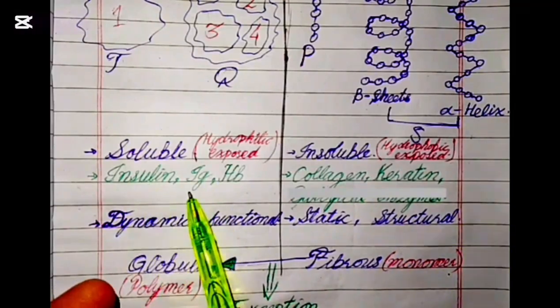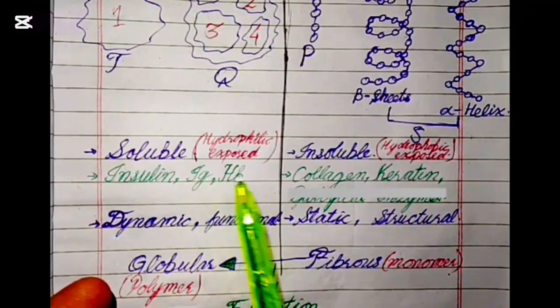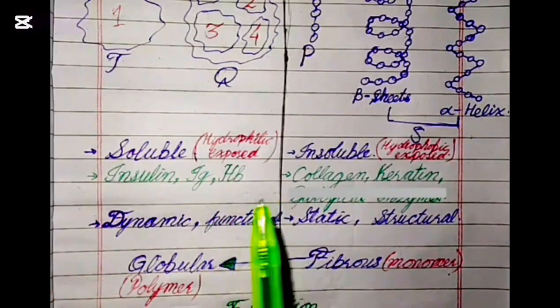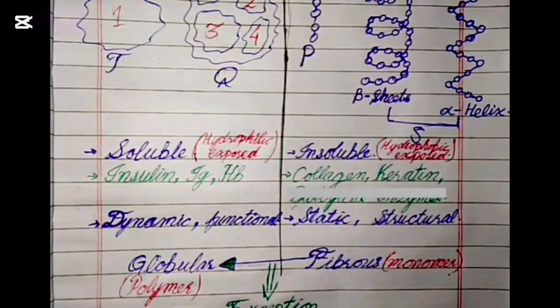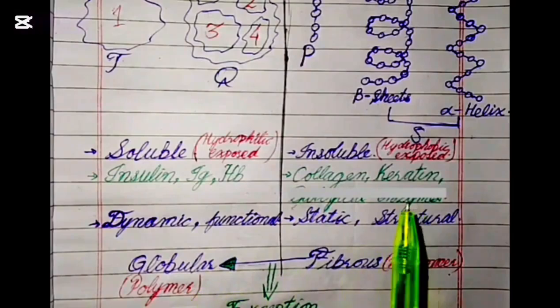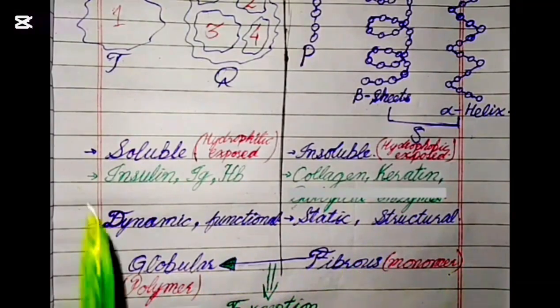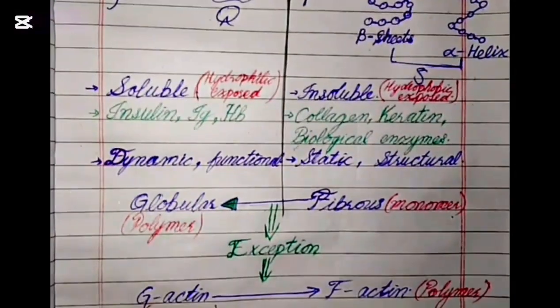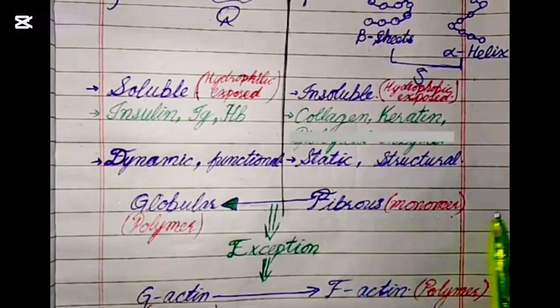And insulin, antibodies, and hemoglobin are also functional, meaning they perform specific functions. For example, insulin goes and tells a cell to take the glucose in. So globular proteins are mainly functional and fibrous are mainly structural. Then, as we discussed above, fibrous are mainly monomers and globular are mainly polymers. Fibrous changing into globular means monomer changes into polymer.